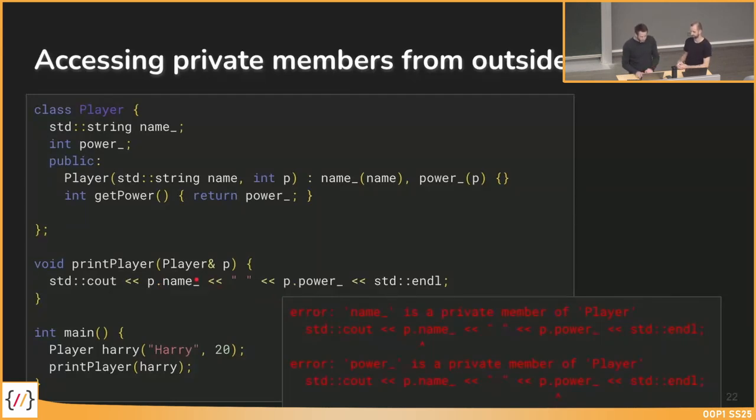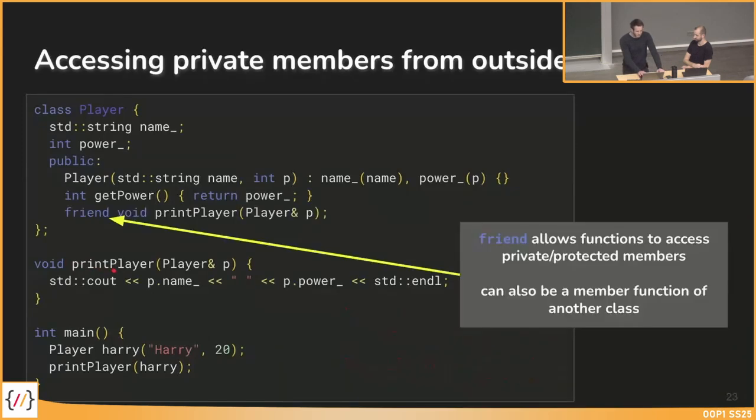But there is a way to tell the compiler that print player in this example, this method, is a friend of the class player. Then it's possible that print player can access protected and private members of this class. What we have to do is to declare this method print player with its signature here.